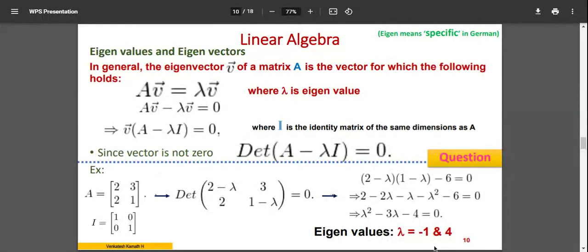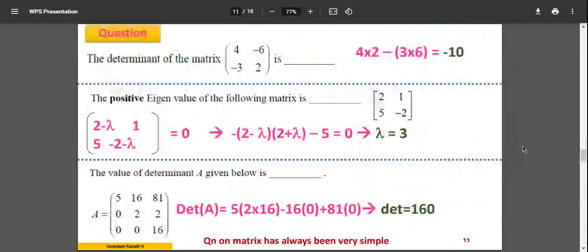Keep in mind that in most of the question papers I have seen, at least one question you will have on eigenvalue. Okay, at least 2 by 2 matrix, sometimes 3 by 3 matrix. So 3 by 3 matrix also has the same mechanism. And I have some questions over here related to all these matrices. Let me quickly go through them.